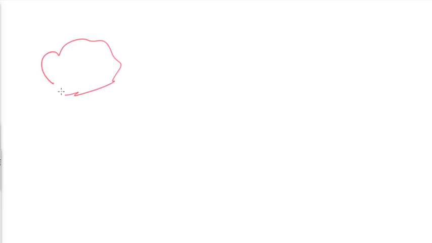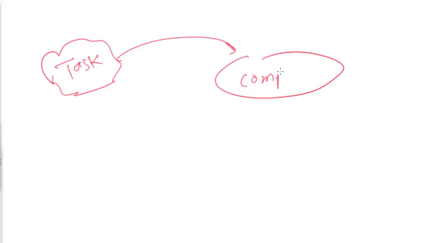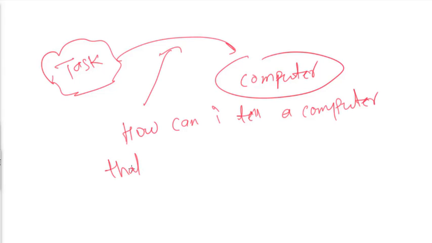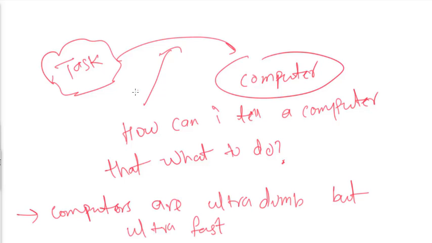Let's say I have some task and I want that task to be done by some computer. Okay, but the question is: how can I convey this information? I want to execute this task on a computer, but how can I tell a computer what to do? I cannot simply ask the computer to do the task because computers are ultra dumb but ultra fast. They cannot understand my language.